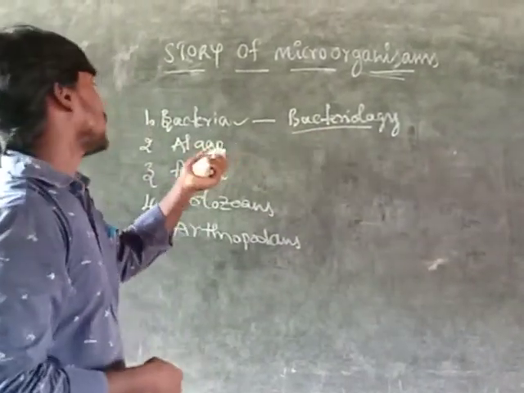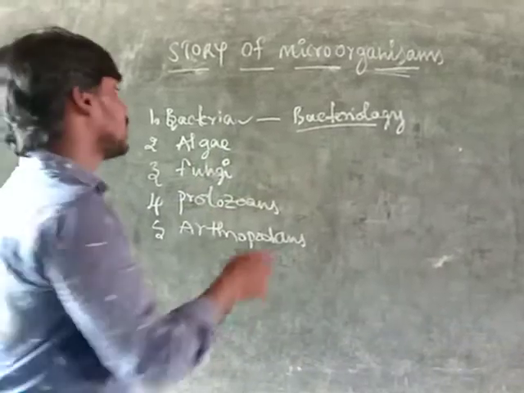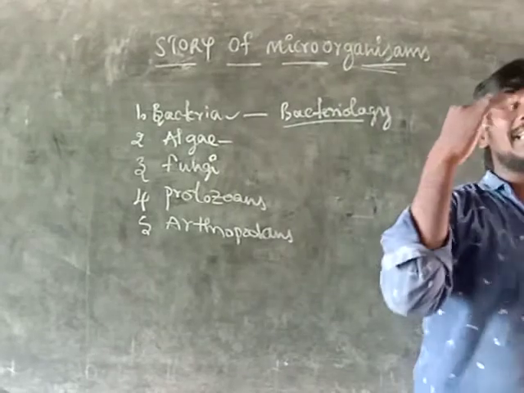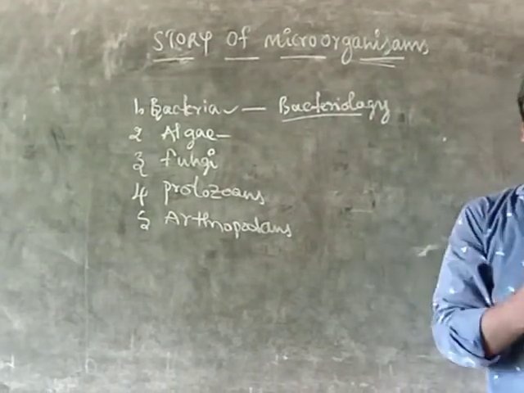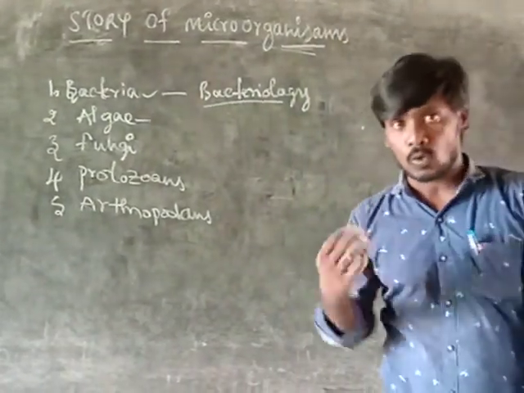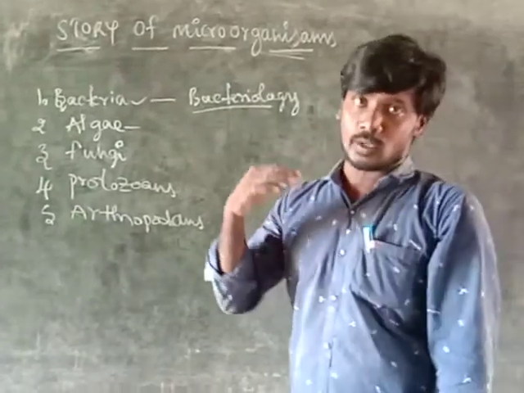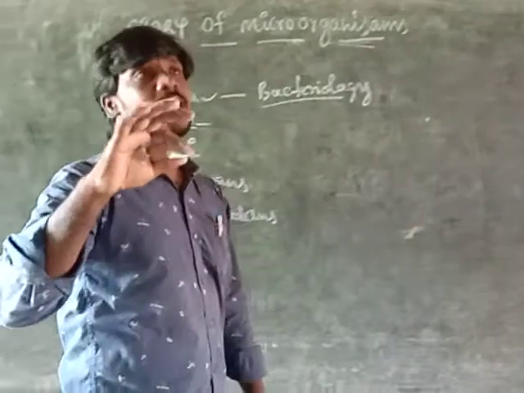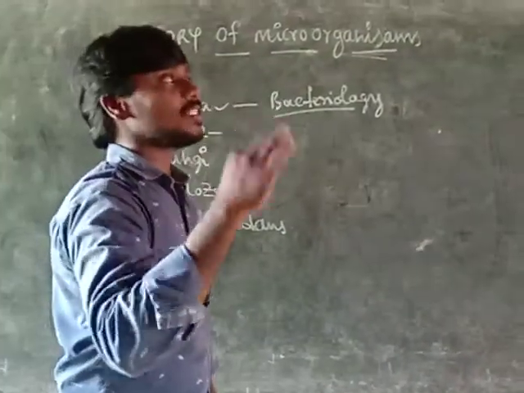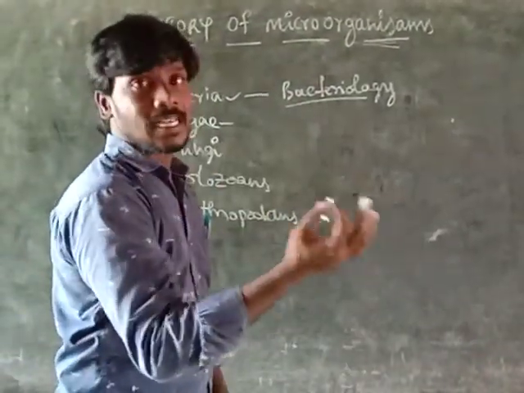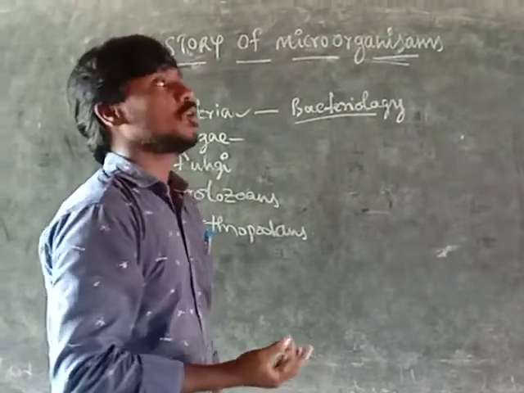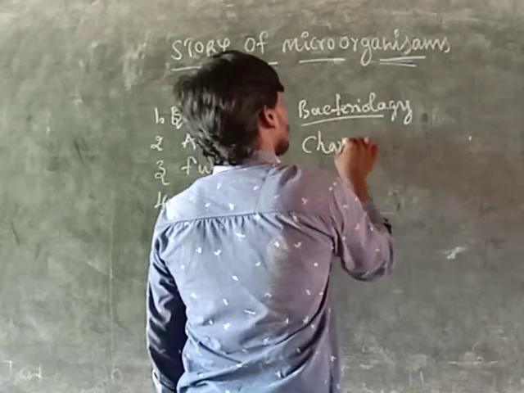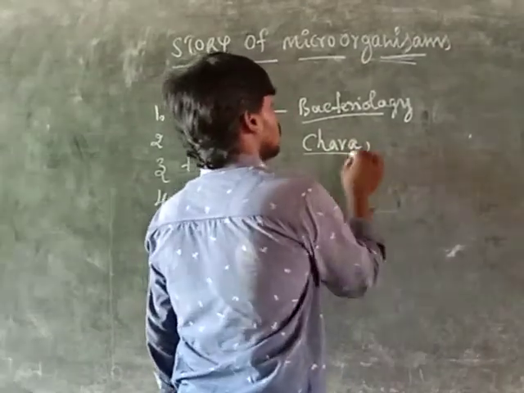And now you find out algae. Algae are mostly green in color. Why? Because in algae the chlorophyll is present and chloroplasts are also there. That's why algae are mostly grass green in color. For example, Chara. This is the best example, and it is one of the algae.